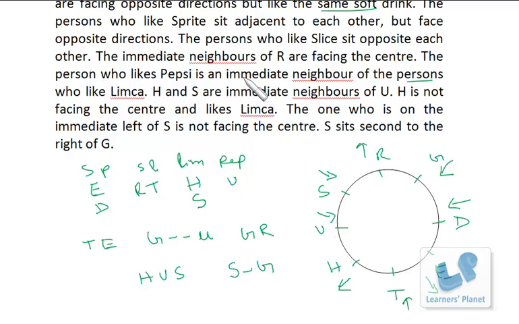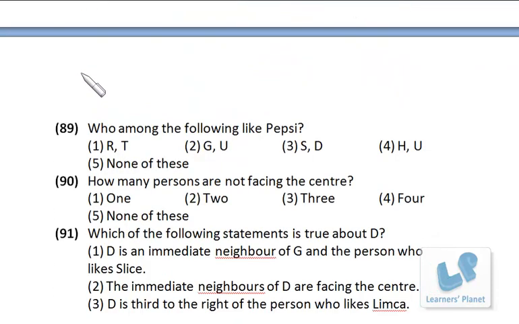The person who likes Pepsi is an immediate neighbor of the persons who like Limca, so U Pepsi, so both of them should be Limca. Now we are just left with one person, and each drink is liked by 2 persons, so the remaining person will be over here. So the entire arrangement has been done. Just read the questions and answer. I hope you are getting this.